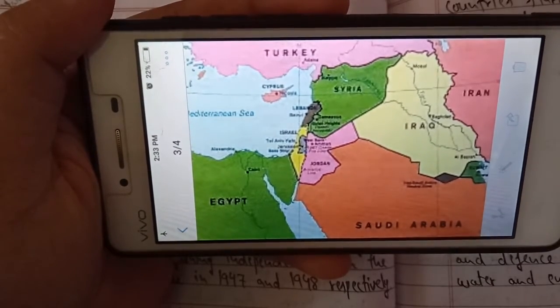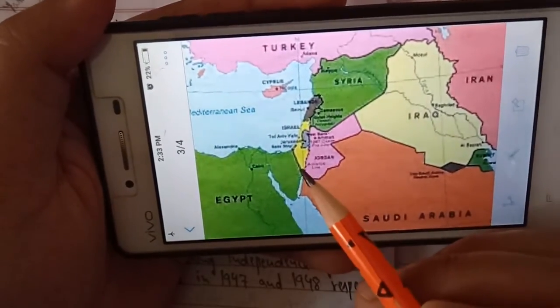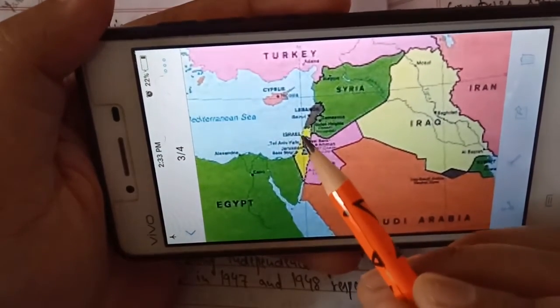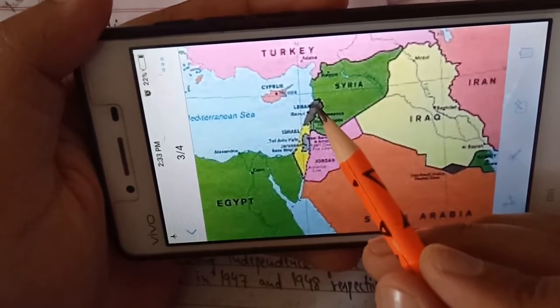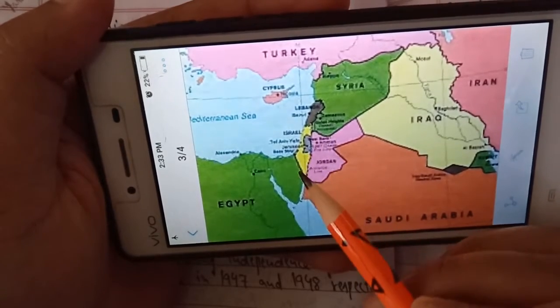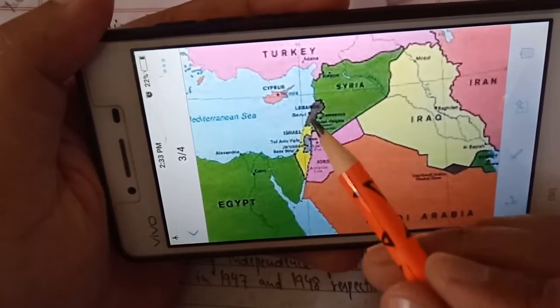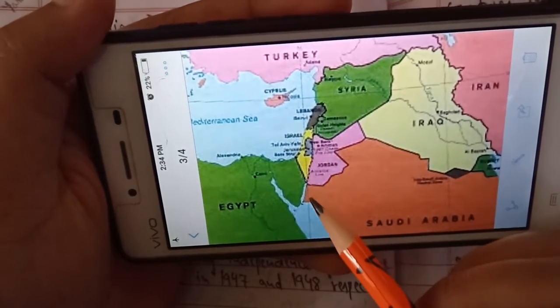Again, this is not so clear. I'm just explaining it to you, then I will read the points. As you can see, this yellow shaded part is the map I have shown you of Israel. You can see the brown shaded part, the yellow, and this gray part. Some part of this, shaded with brown color, is under Palestine, and the yellow shaded part is Israel.